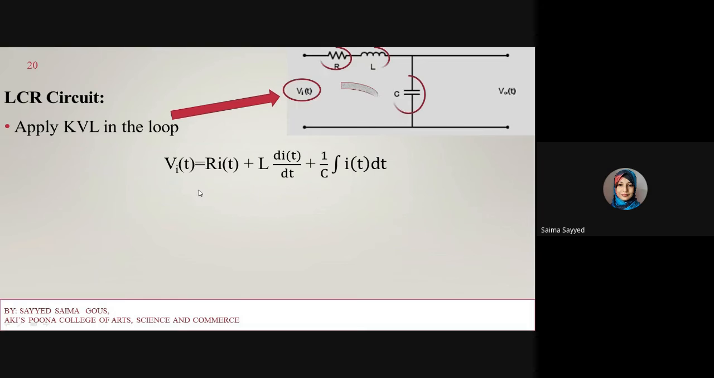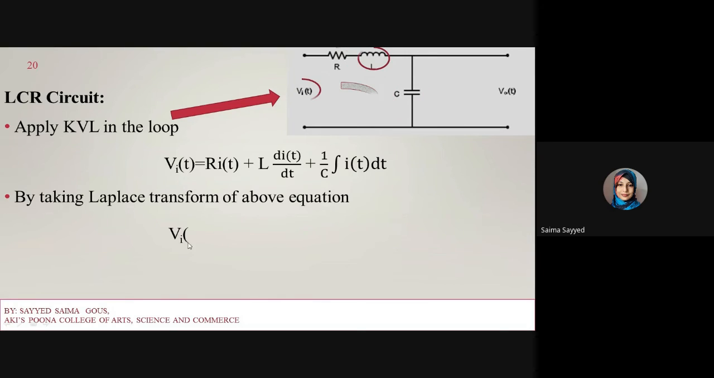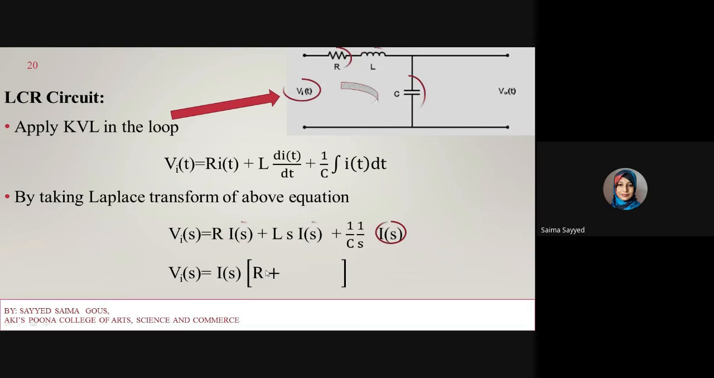So by taking Laplace of the above equation, it will become Vi of s is equal to R I of s plus L s I of s plus 1 upon C, 1 upon s into I of s. Now solve this equation. Here I of s is common, so take I of s common. I of s into R plus Ls plus 1 upon Cs.